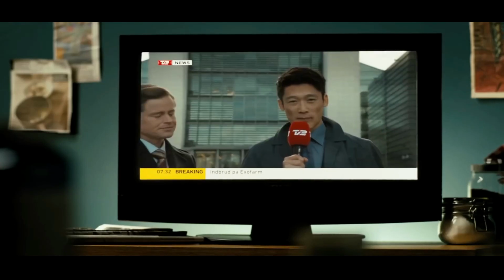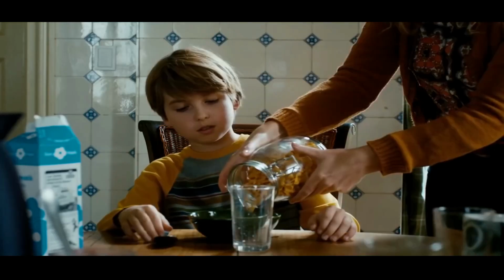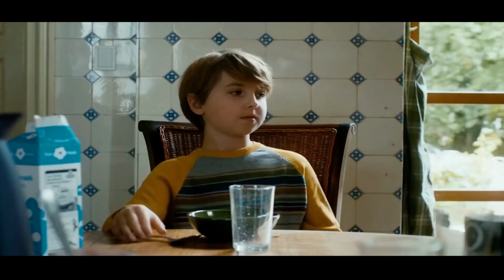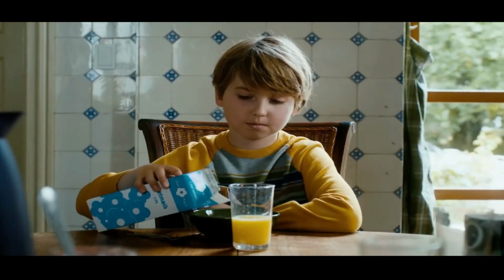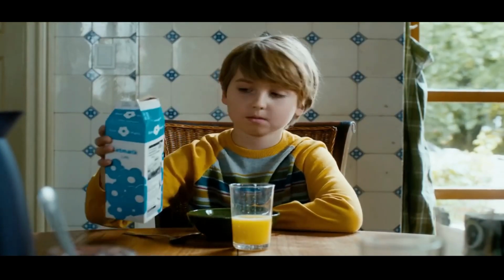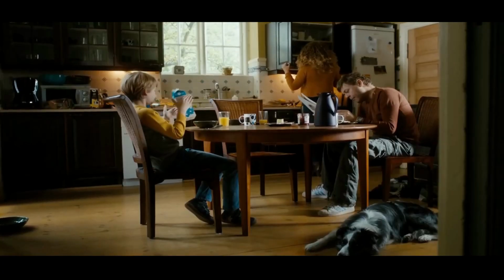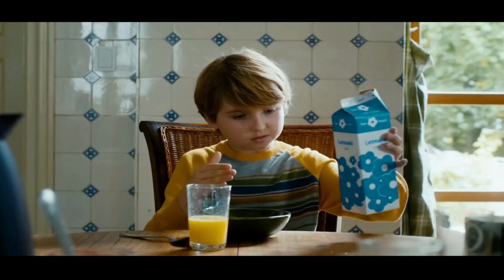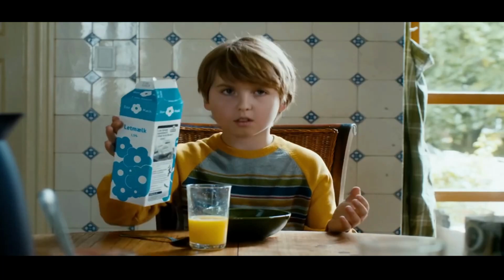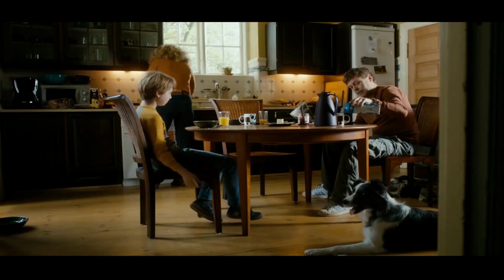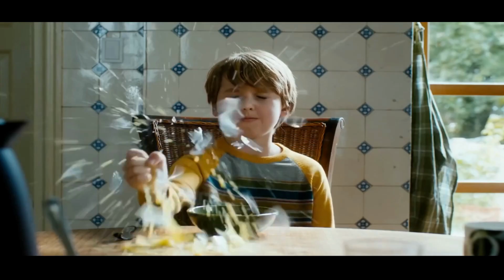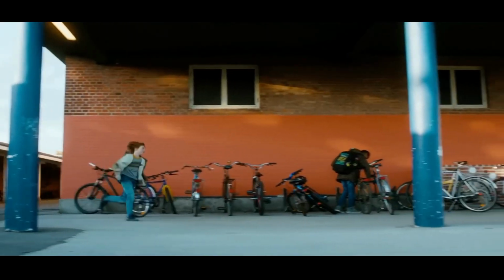Pell sees that his friend named Amanda's father is live streaming on TV. After this, Pell begins to take breakfast. Here the strange thing starts happening with him. He lifts a milk packet, but it is stuck with his hand as he begins to put it. And it sticks with his other hand when he tries to put it aside. Then he asks his father to get rid of it. But his glass of juice is also broken as he lifts it.